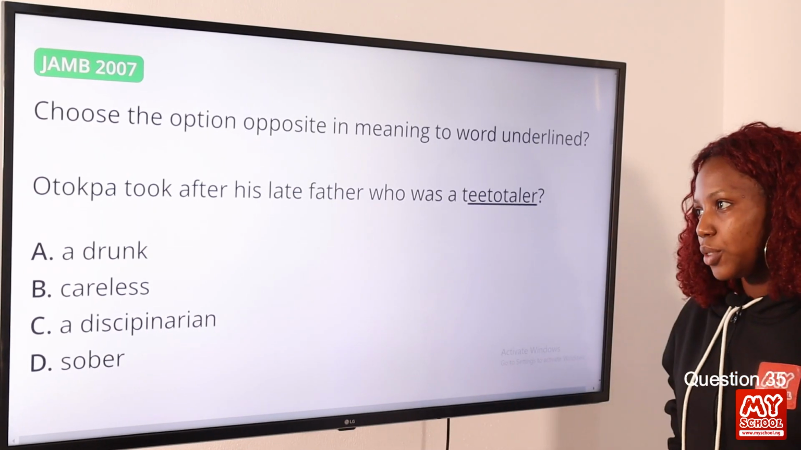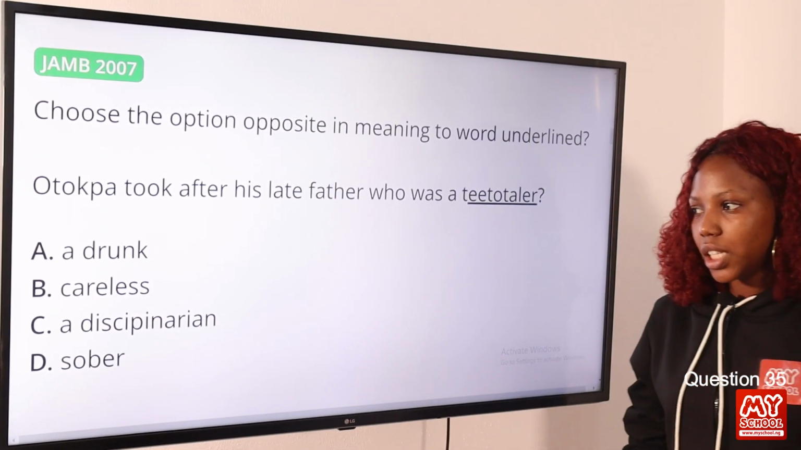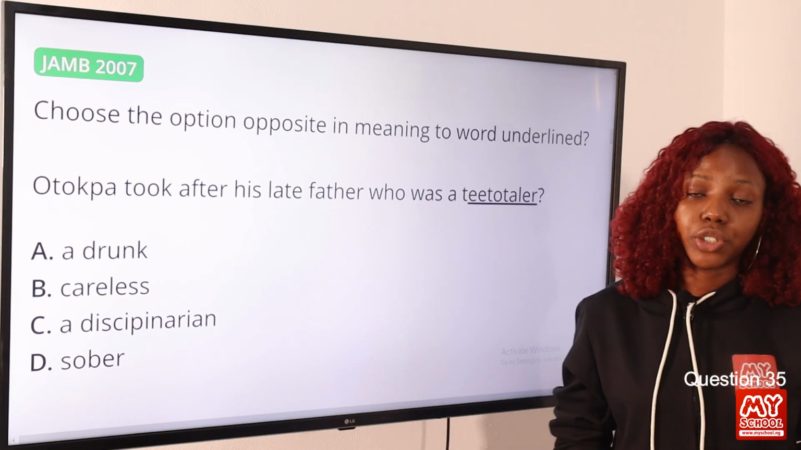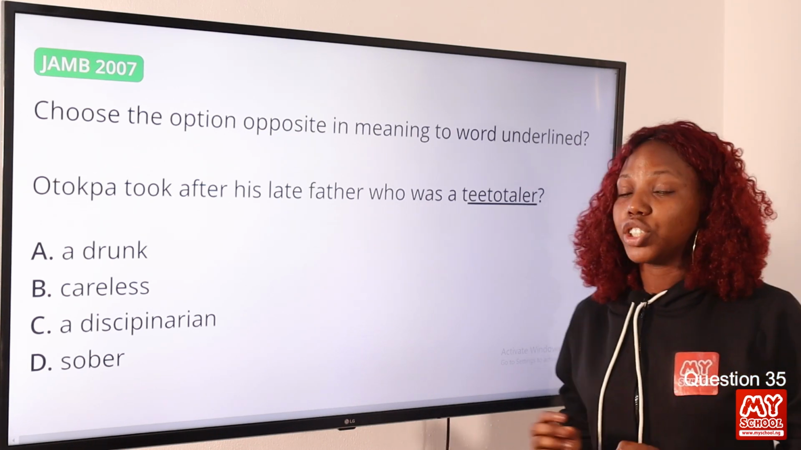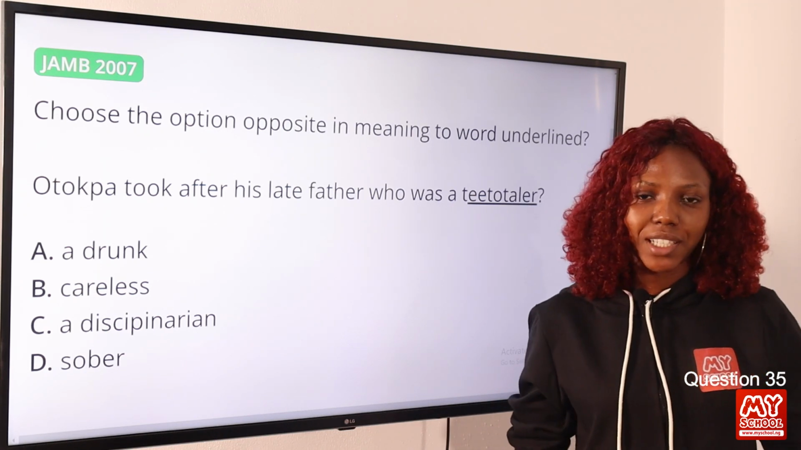Question 35. Otokwa took after his late father, who was a teetotaler. A teetotaler is one who never drinks. Okay, so option A, a drunk, is one who drinks. So option A is the correct answer to this question.